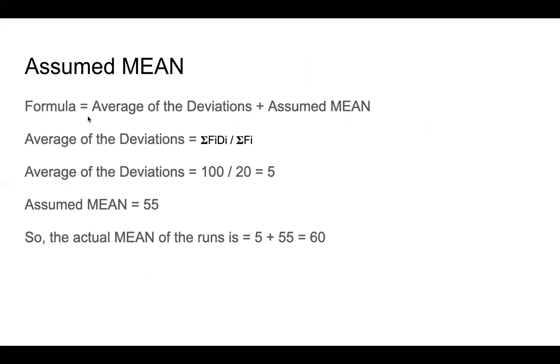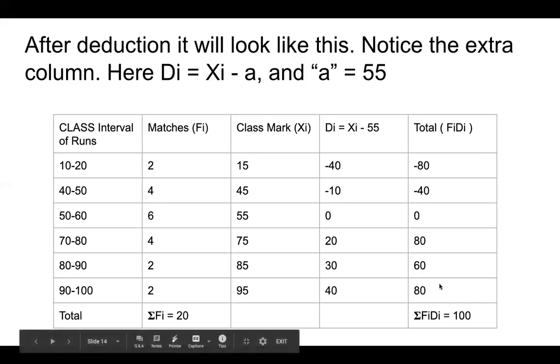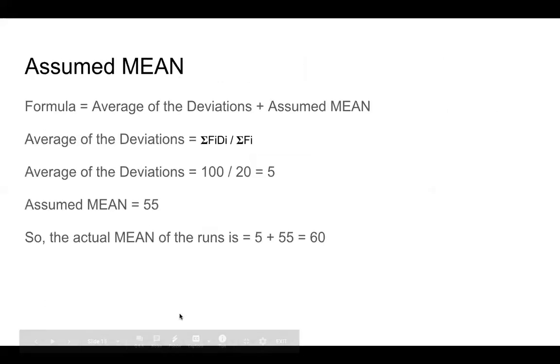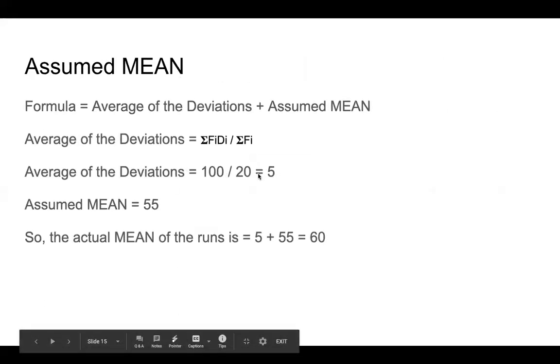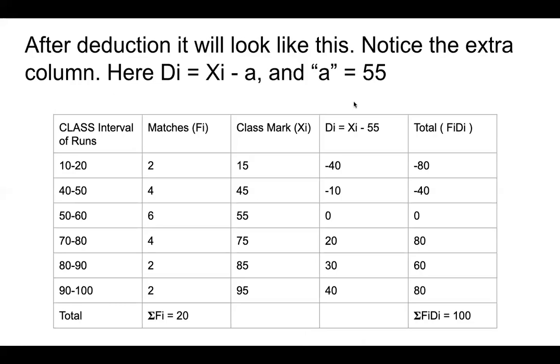Okay, so what does the average of the deviations mean? This is the total deviations, which is 100. What is the average? 100 divided by 20 is 5. So the average of the deviations is 5. And what was the assumed mean? What was our value A? It was 55. We had assumed that 55 is the